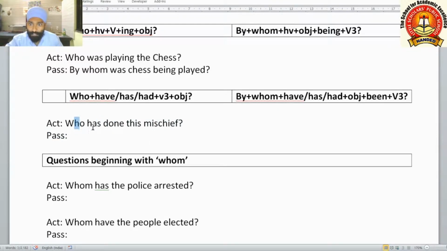See here, who is the subject, has is the helping verb, done is the V3 form of the main verb. This mischief is the object here. So who will become by whom. By whom has this mischief? Has we are using here, not have, because this is a singular subject. By whom has this mischief been done?